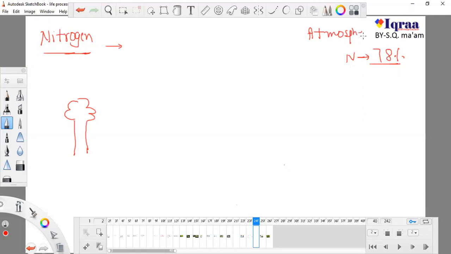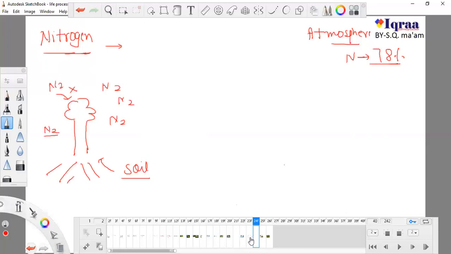A plant cannot take this nitrogen gas directly from the atmosphere. It is not possible for a plant to take nitrogen directly. Instead, plants take up nitrogen from soil.